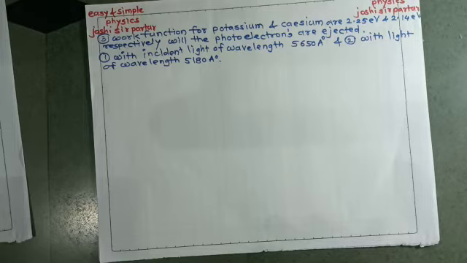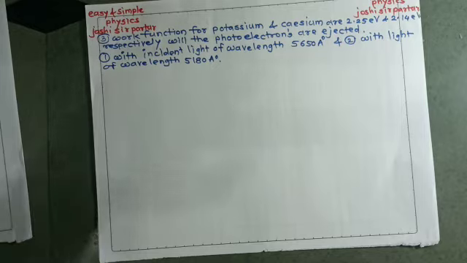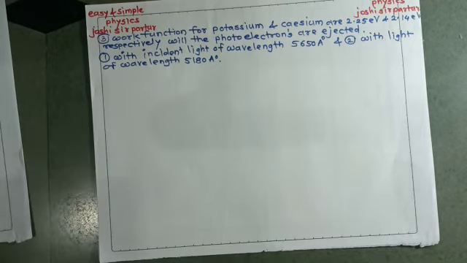And number 2, with light of wavelength 5180 angstrom unit. Means two wavelengths are given, so we can use the first incident light wavelength 5650 and solve.